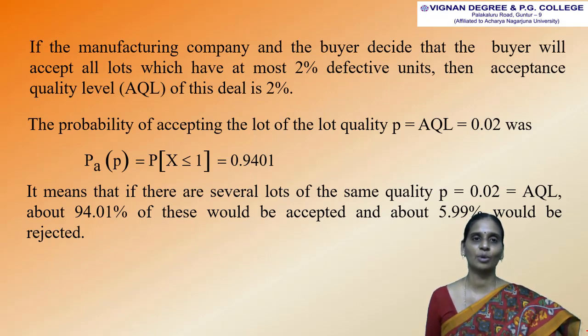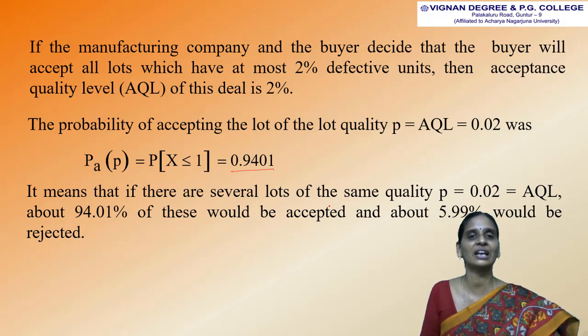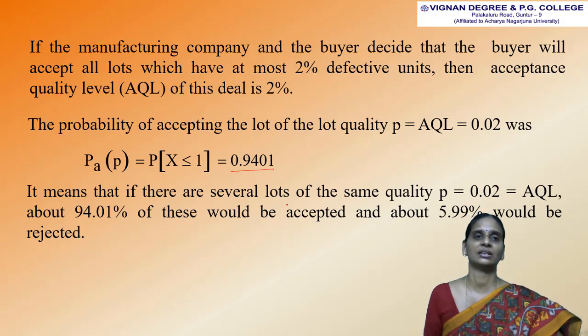The probability of acceptance we already calculated in the previous lecture, and that value is 0.9401. So if there are several lots of the same quality, P equal to 0.02, which is also equal to the acceptance quality level, about 94.01% of these would be accepted and about 5.99% would be rejected.